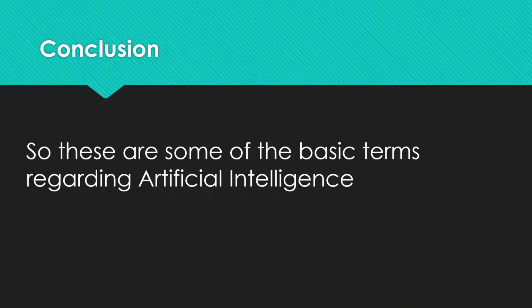These are some of the basic terms regarding artificial intelligence. We can say this whole world is working on artificial intelligence. Artificial intelligence is nothing but an artificial human brain. Intelligence is the thing which exists in our brain, so artificial intelligence is an artificial brain invented by the user, in the sense, the man, the person who invented artificial intelligence.